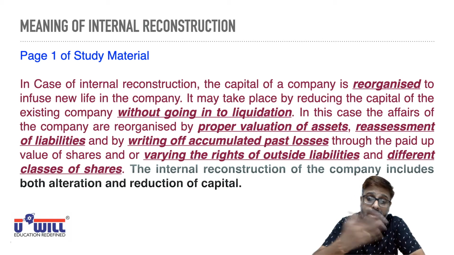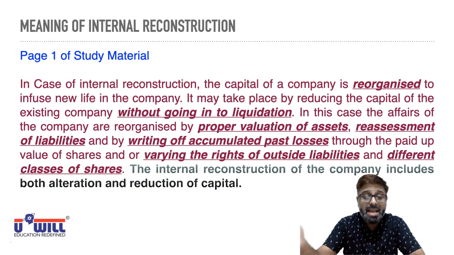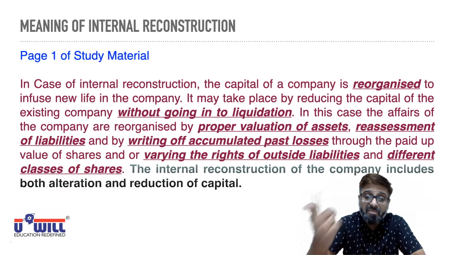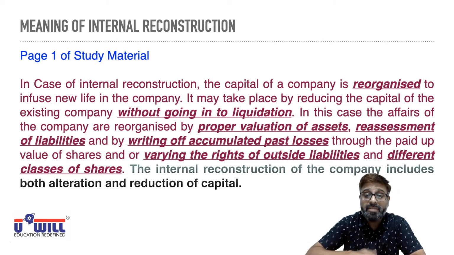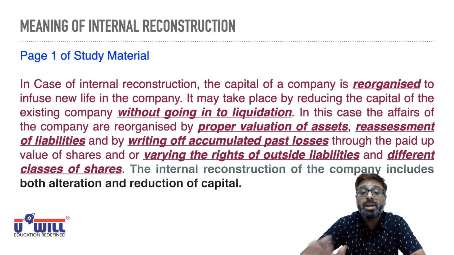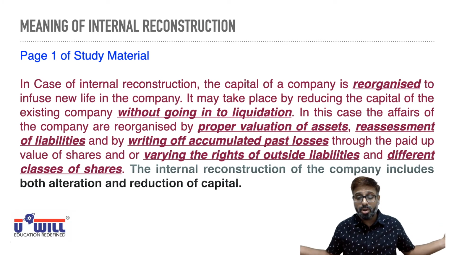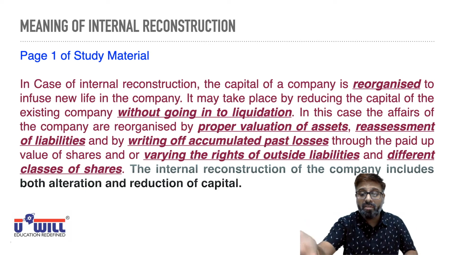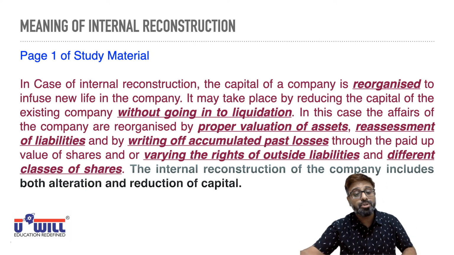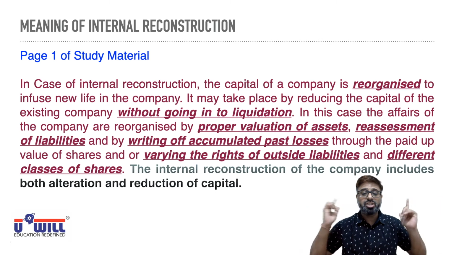And different classes of shares. Varying the rights of different classes of shares means a company maybe has a cumulative preference share, where dividend gets accumulated. We may negotiate with them and make it non-cumulative, so that in the year of loss, any burden on the company of accumulating the dividend does not increase. So this is the varying of rights of different classes of shares. This is how all the reorganization and restructuring takes place.